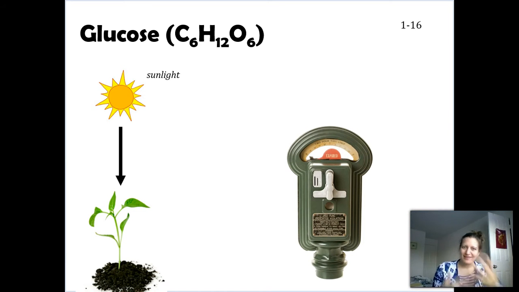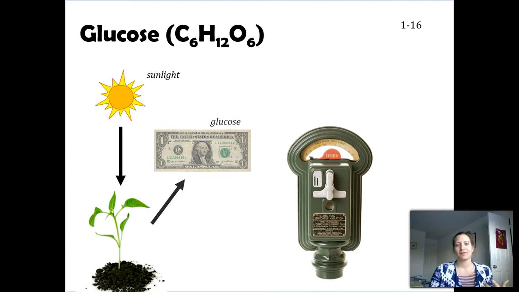So this plant is going to take in this sunlight, it's going to churn it into glucose. Here I have it as a dollar bill. Please know plants do not make dollar bills, at least in this sense. But let's pretend that this dollar bill is glucose. And someone in the classroom was really awesome. Was like, hey, I have $1. You can pay off your parking meter. Well, it's really nice of you.